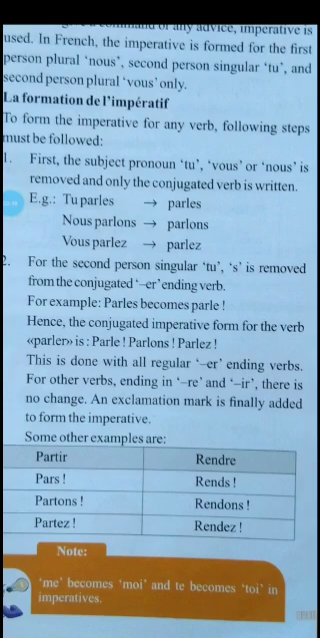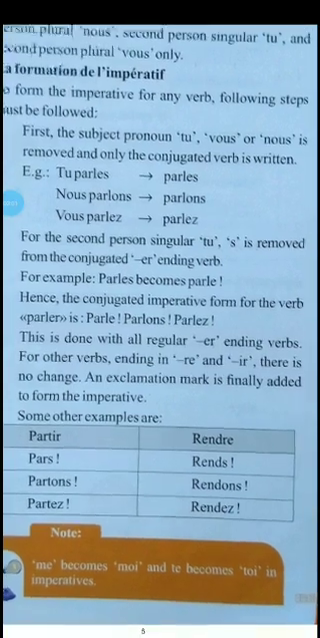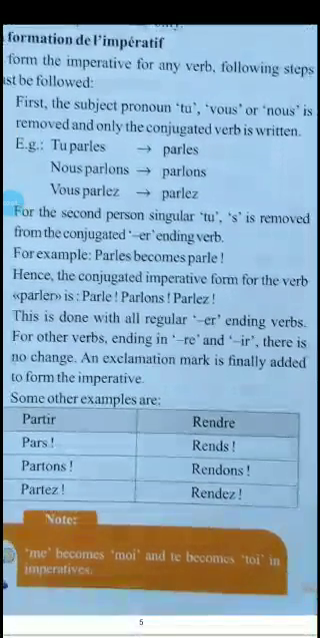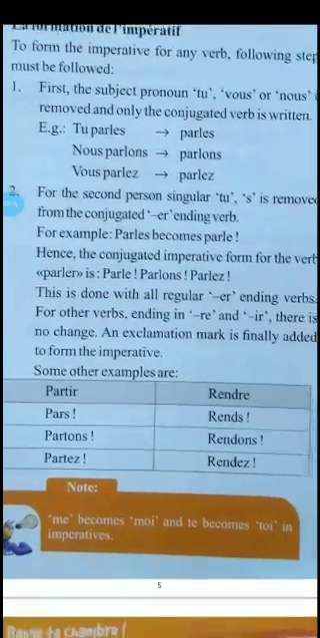This is done with all regular er ending verbs. For other endings, verbs ending in re and ir, there is no change. An exclamation mark is finally added to form the imperative. Okay, we have also learned this: if there is an exclamation, it shows that it is an imperative. There is an extra feeling added to it, in the form of advice, a request, or a command.